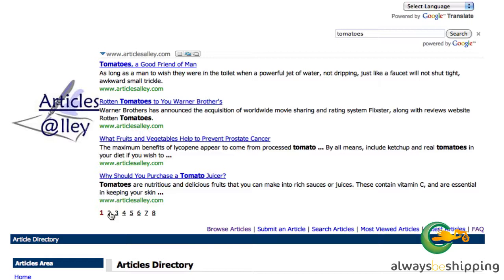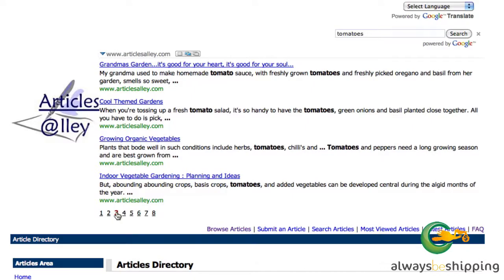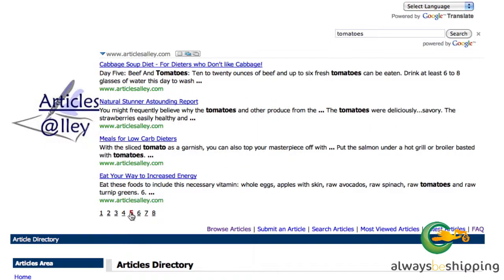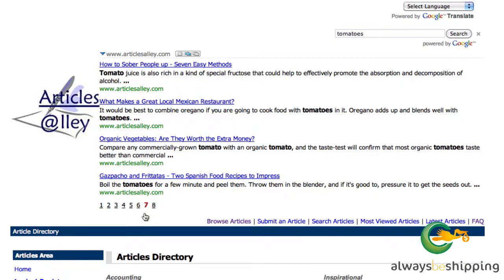It's close, but it isn't about growing. Fruits and vegetables to help prevent prostate cancer. Meatball recipes, tomato sauce. Grandma's garden. Carrying on, cast iron enamel cookware. That's not quite about tomatoes. Low carb, cabbage soup diet. Foods that fight cancer, superfoods that fight stress. How to sober people up. Tomato juice, apparently, helps with the absorption and decomposition of alcohol.